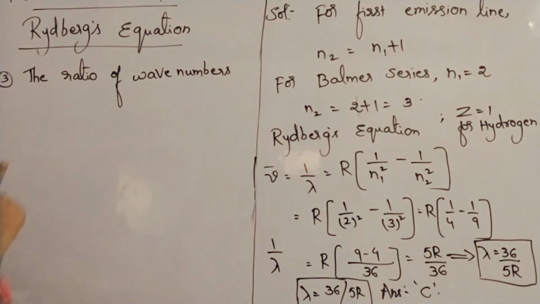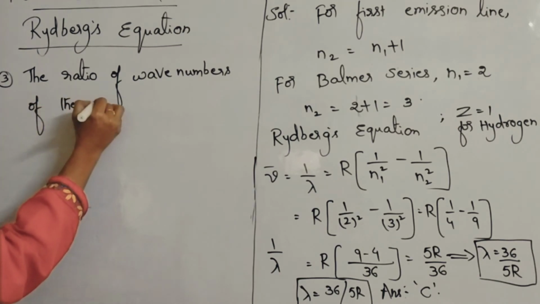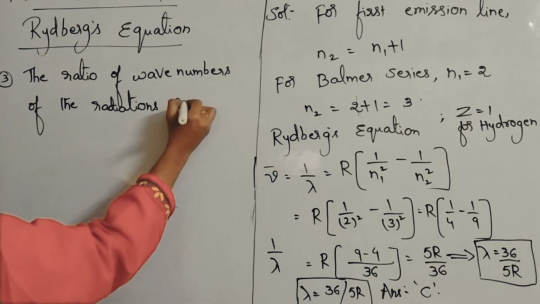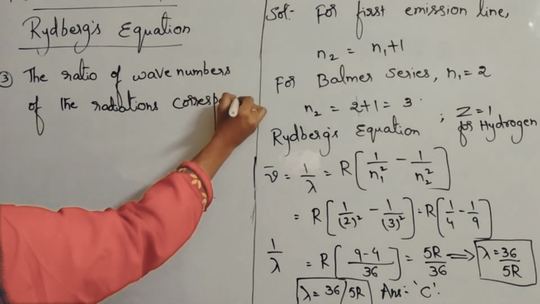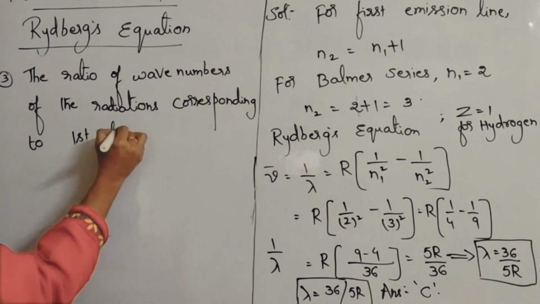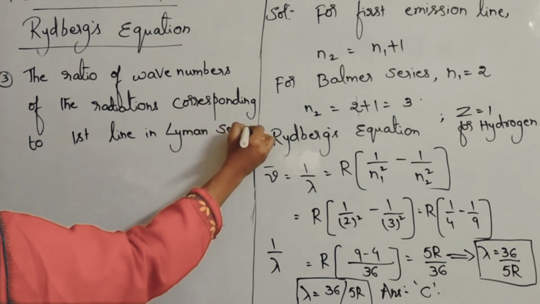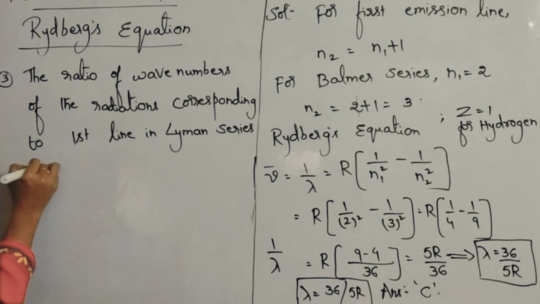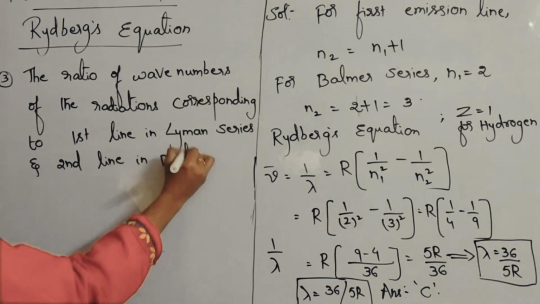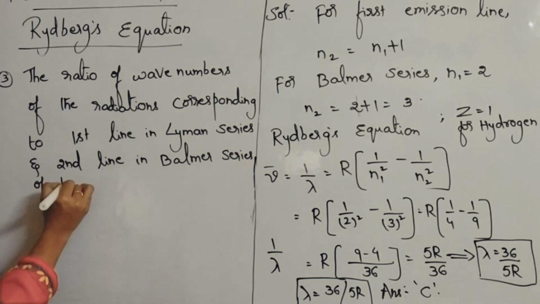The ratio of wave numbers of the radiations corresponding to the first line in Lyman series and the second line in Balmer series of the hydrogen spectrum is.